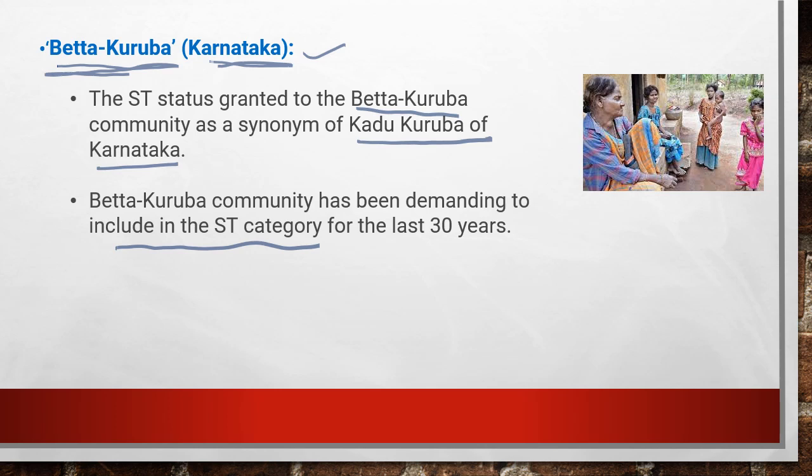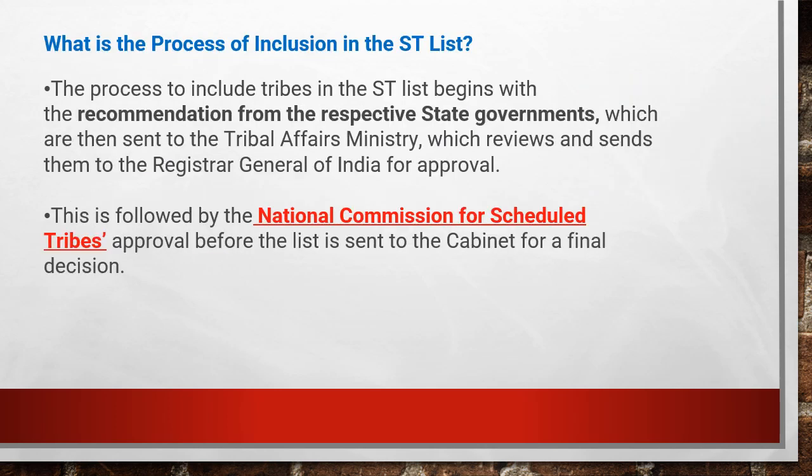And what is actually the process of inclusion in this ST list? Till now we have seen that recently all these tribes got entry under the ST list. So I want to make it understandable what the process of inclusion in the ST list is. The process is, first, the recommendation for entry of tribes in the ST list must be given by the respective state governments.